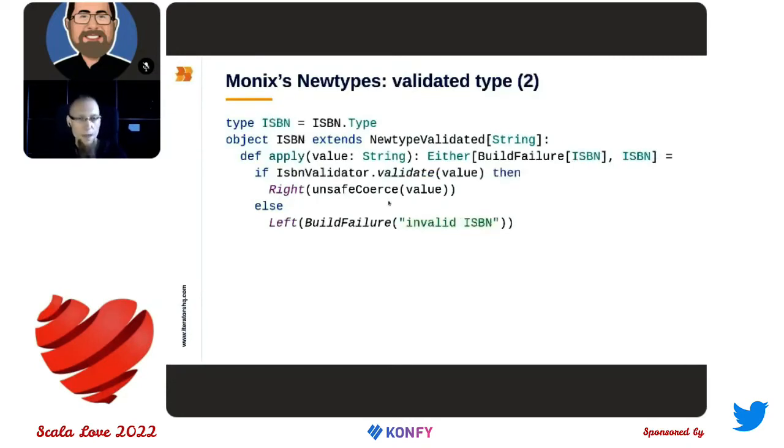In this apply method, we can invoke any custom code we want. So for example, here we invoke the validate method from some object, ISBN validator. And this method checks if the value has the proper number of digits and if the last digit is a valid checksum for that.